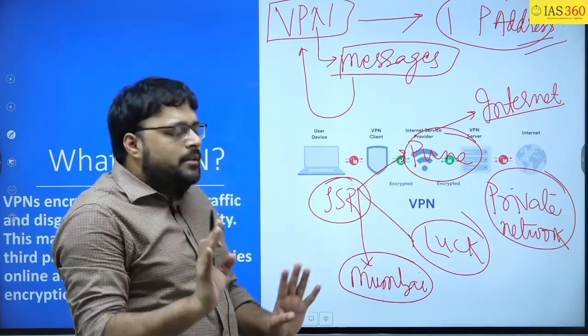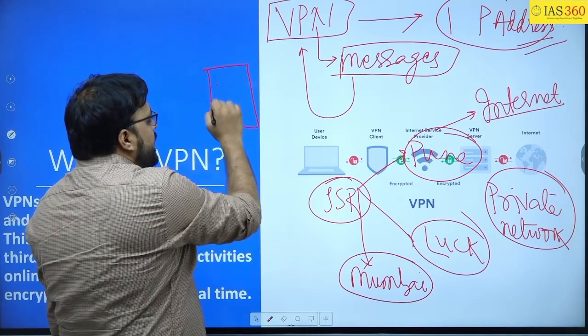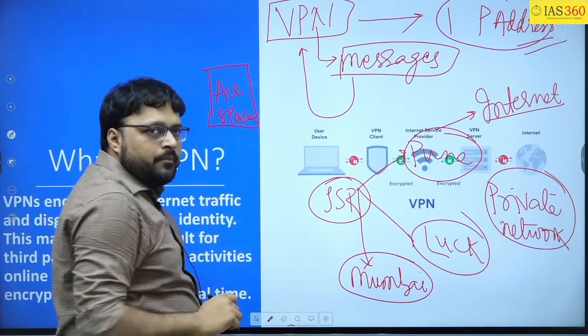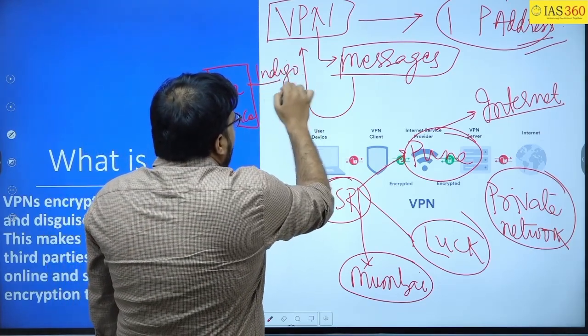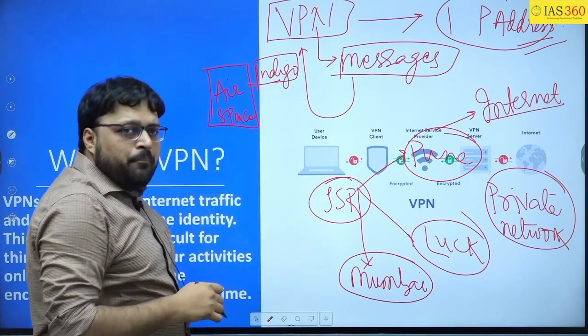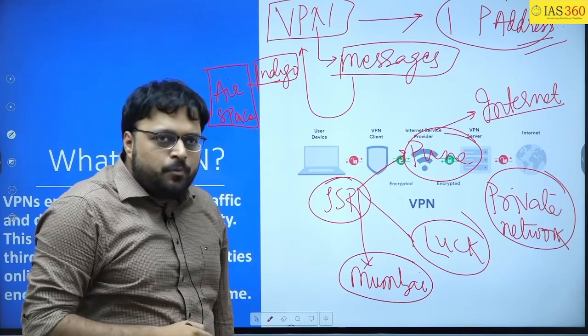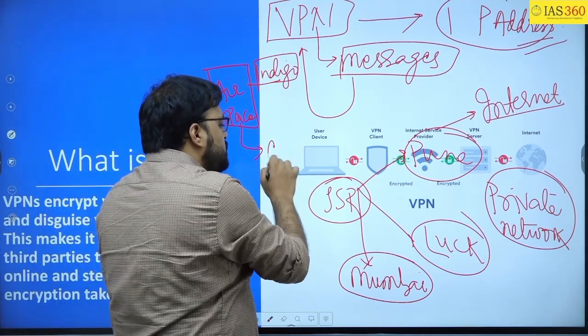It is also like this, for example, that this is an airspace. Whenever you are taking an Indigo flight, all the public are boarding the Indigo flight and using this airspace, but some of the dignitaries are using a chartered plane.